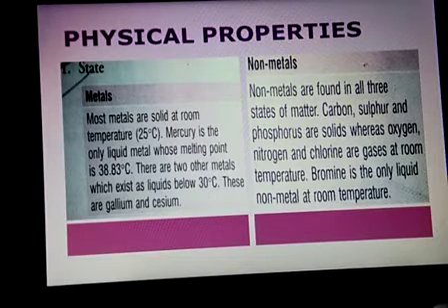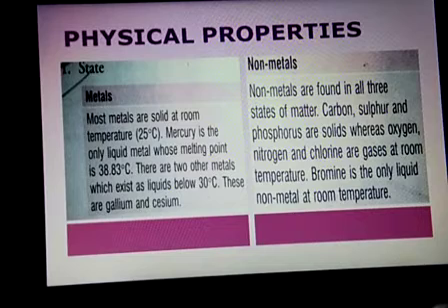Oxygen, nitrogen, and chlorine are the gaseous forms. Bromine is the only non-metal that is liquid at room temperature. Okay, this is the first type of physical property, state.